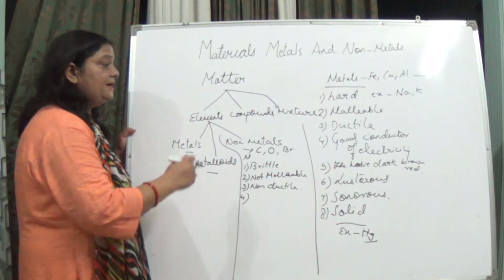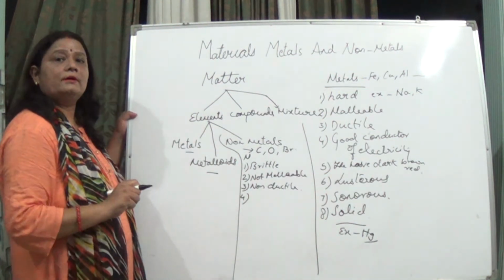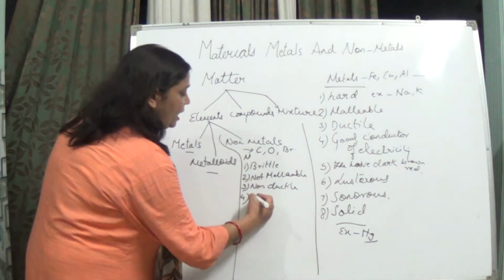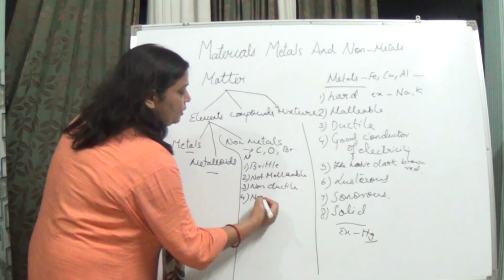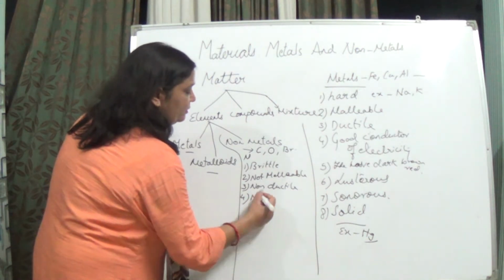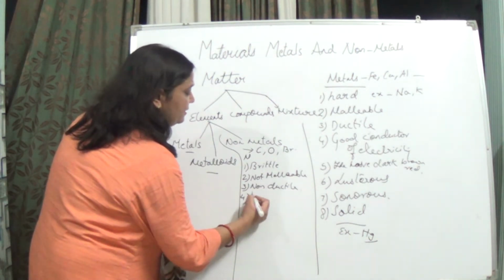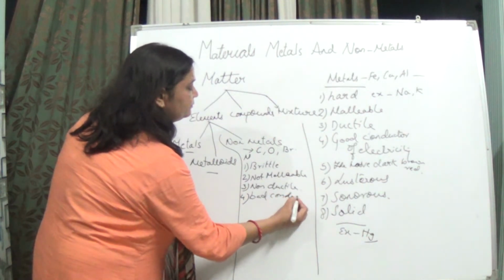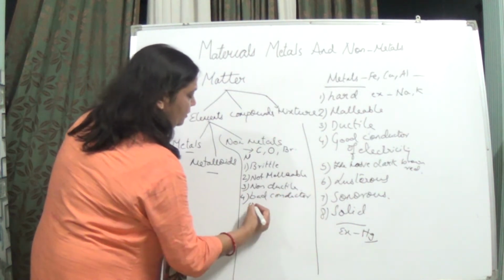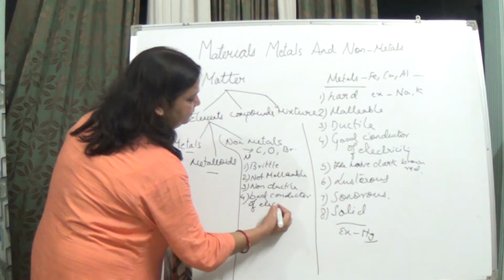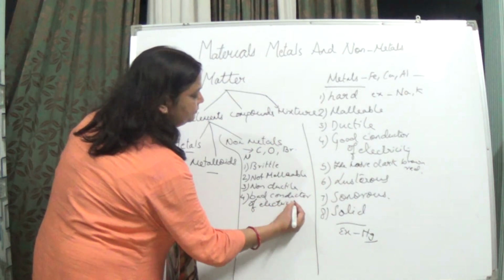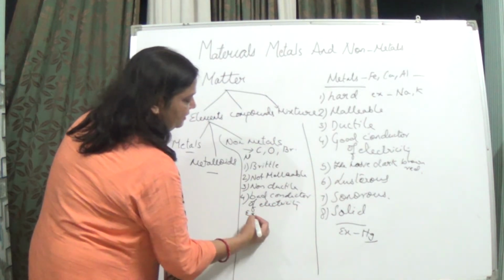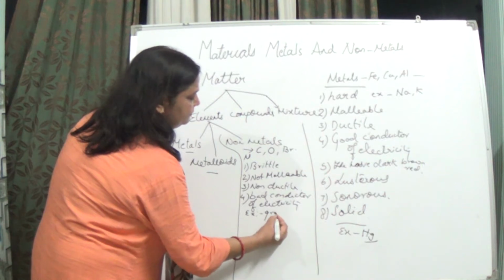But yes, there is an exception of graphite. So they are bad conductors of electricity, with the exception of graphite.